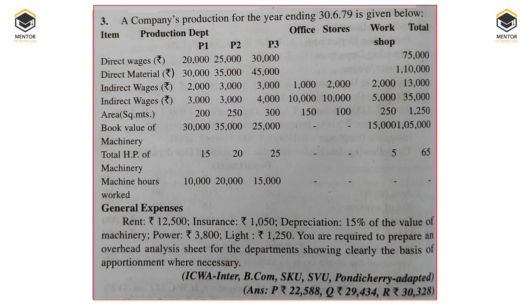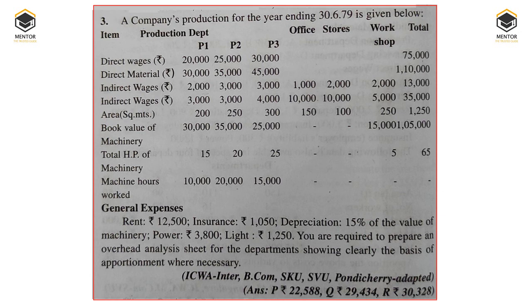But here, fortunately, we have been given the divided expenditure. Expenditure has already been divided among the departments, so we need not divide it, hence we can directly put the same values. Then further information is area in square meters, book value of machinery, total horsepower of machinery, hours worked. Why is this information given? Because we need to distribute certain common overhead expenses to various departments on these bases.